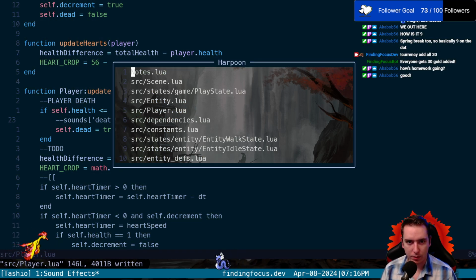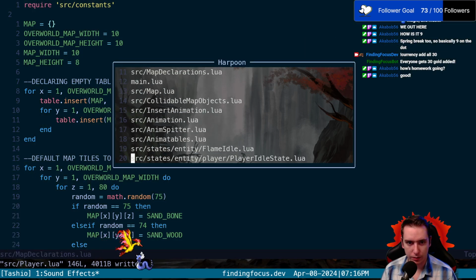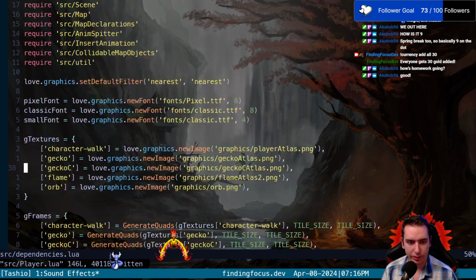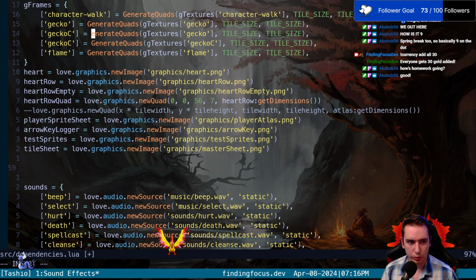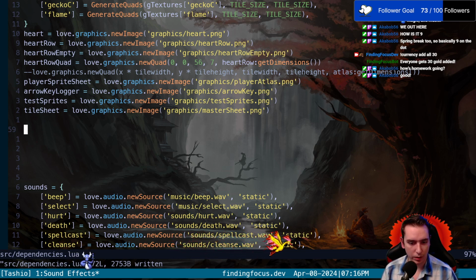The next step is to go to our map declarations, actually our dependencies. And actually what I will do is leave that out, and we'll just put our sounds right here. And then we're good to go. Okay, so I'm ready to start recording that little tutorial on how to do sound stuff. So let's get started. Let me just take a sip of water.